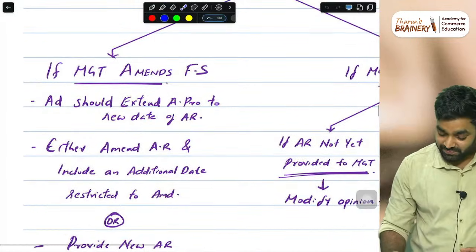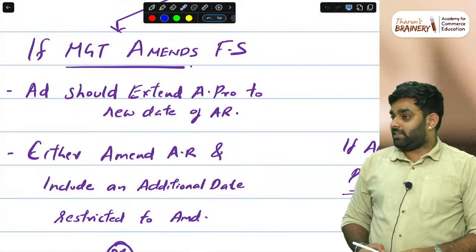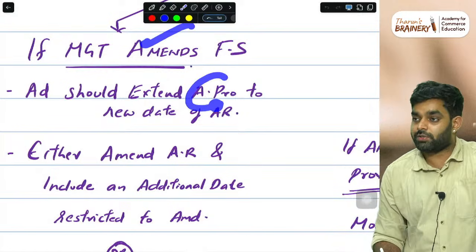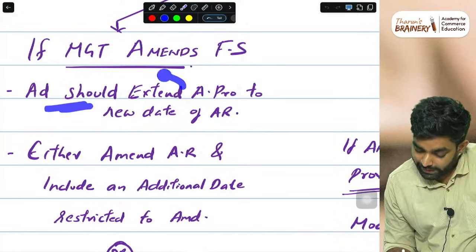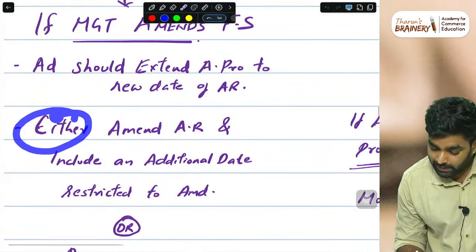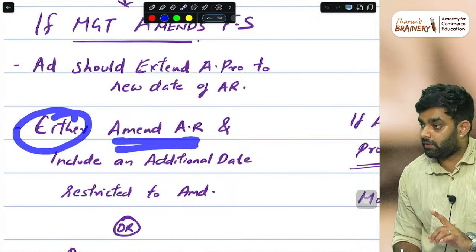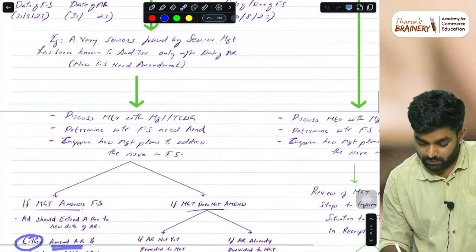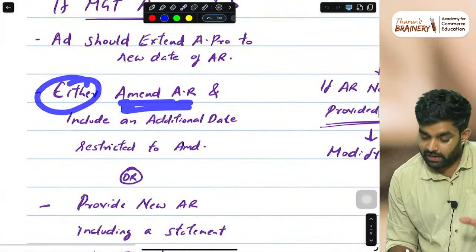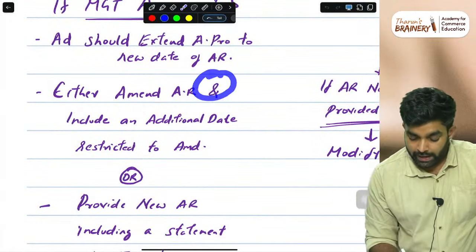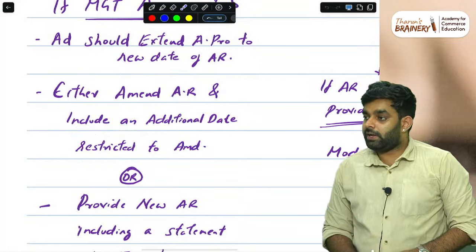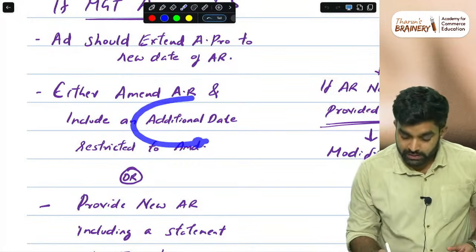That is, when management amends the financials, we will also have to change the audit report. So the auditor should extend these procedures to the new date of the audit report. Then either amend our old audit report, because the audit report is already issued, and include an additional date restricted to that amendment. You would have heard of double dating, dual dating. Date the audit report.